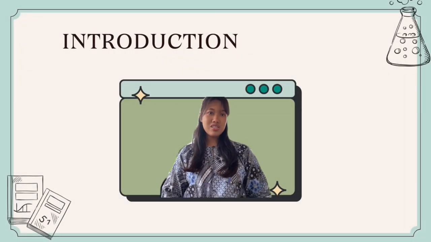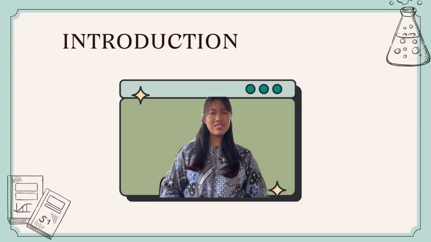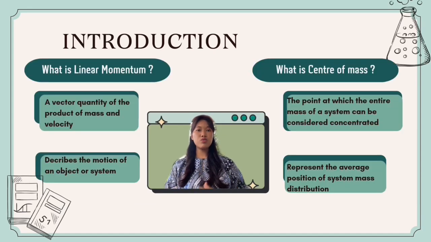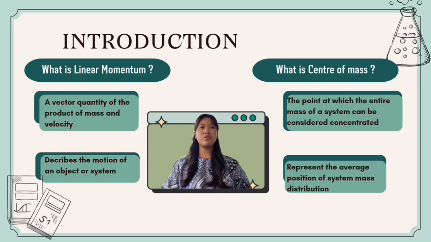To begin with, I will introduce you to what is center of mass and what is linear momentum. In physics, the study of motion of a system consisting of many particles requires simplified approaches to describe their overall behavior. There are two fundamental concepts used for this purpose. The first one is center of mass and the second one is linear momentum. The center of mass is defined as the point at which the entire mass of the system can be considered to be concentrated, and it represents the average position of the system's mass distribution.